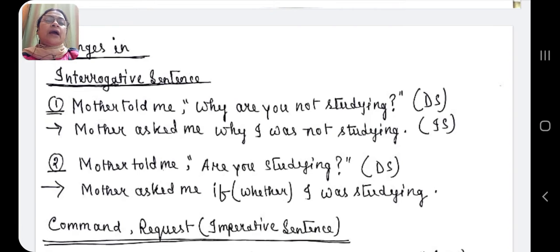So I have here used asked. Mother asked me. Then we have to place or insert the same WH word. Mother asked me why I was not studying, and we have to withdraw the inverted commas also, and the interrogative sign will not be there. Here it will be a full stop.